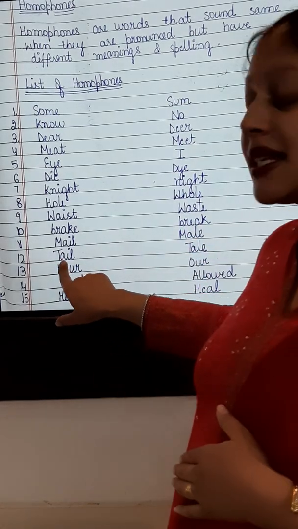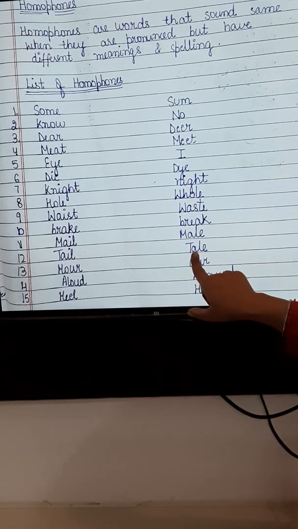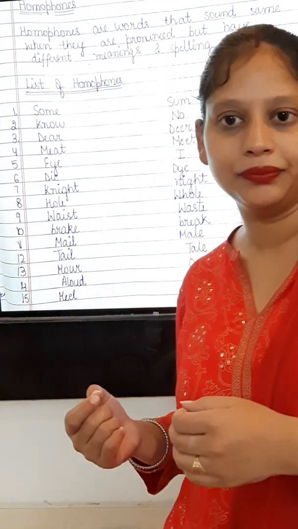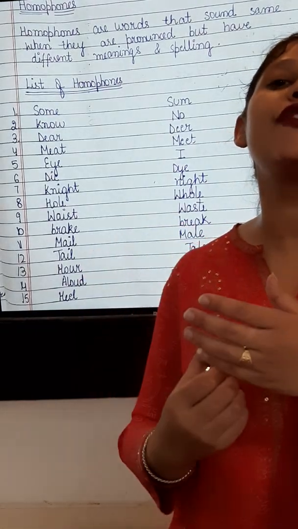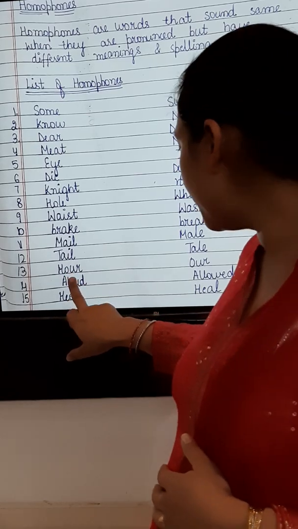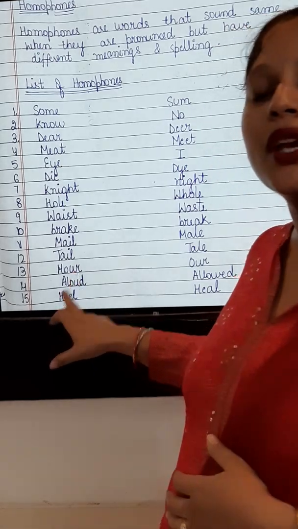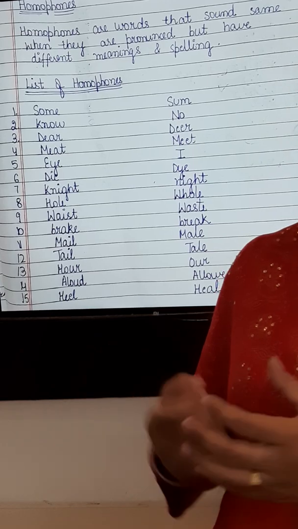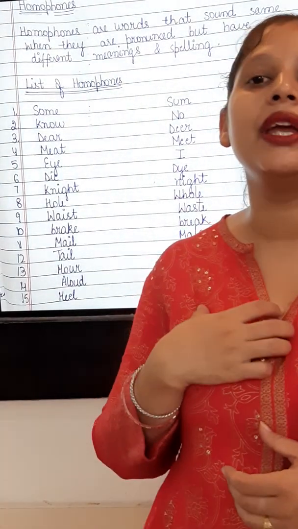After that, this is tail, that is TAIL. This is also tale, that is TALE. This tail is a posterior part of the animal. Okay. And this tale we can say a fictional or the non-fictional story. Okay. Then this is hour and this is also our. Actually this is a time, it is a part of the time which is usually indicated by the 12-hour clock, we can say. And this is our, that is the possessive form of we.